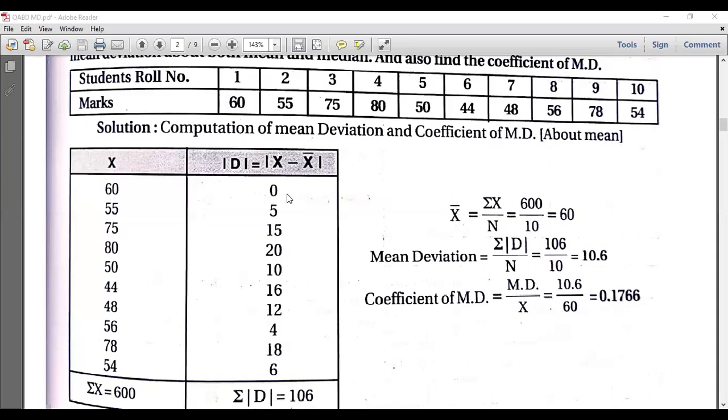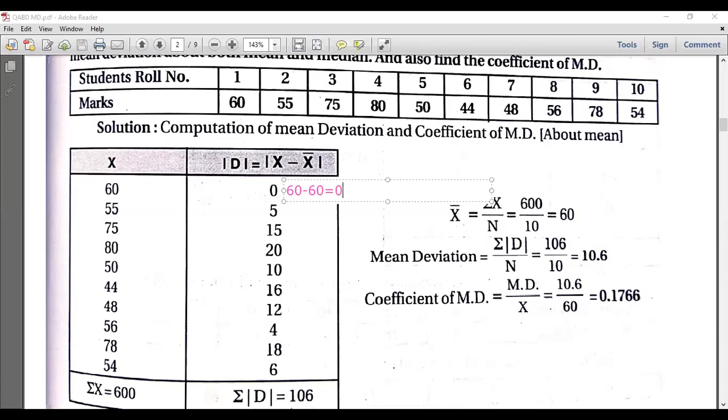See, what is x here? 60 minus what is x bar we got? 60.